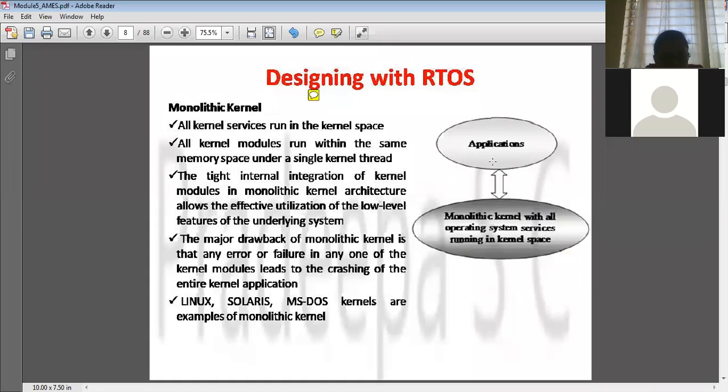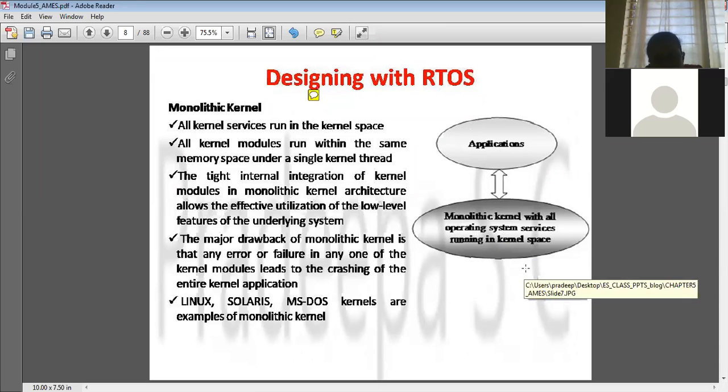On top of that, you are running the applications, right? So here you understand that in one memory, all the kernel services are stored, and one process is allocated for running the kernel services or modules. On top of that, the applications are running. This is the monolithic kernel architecture.